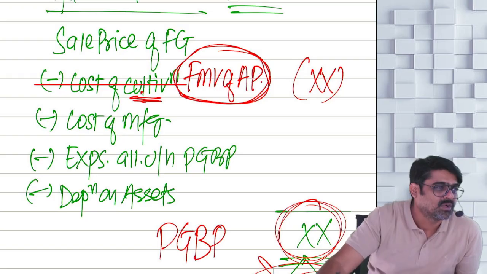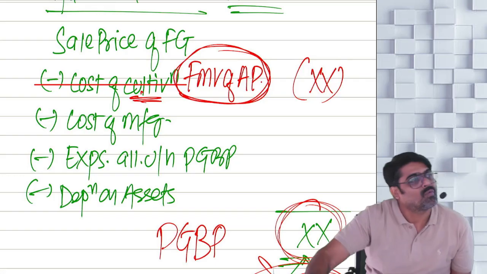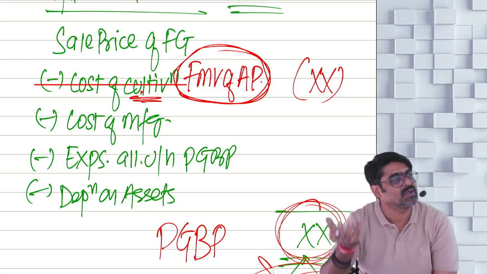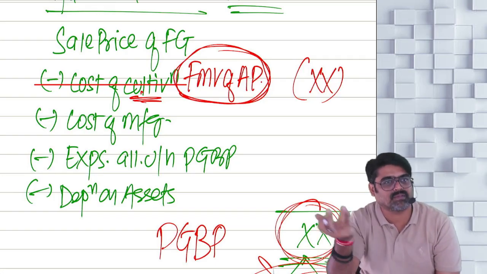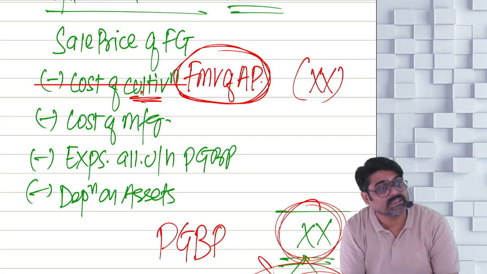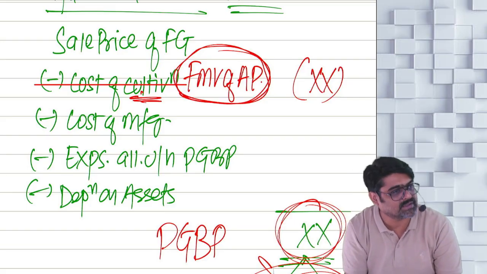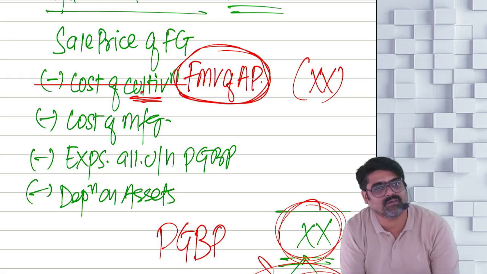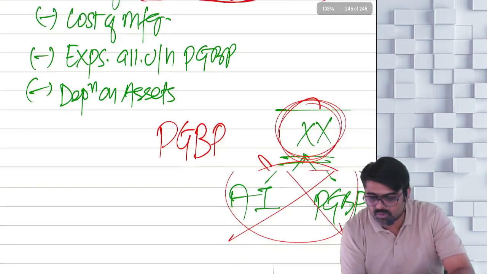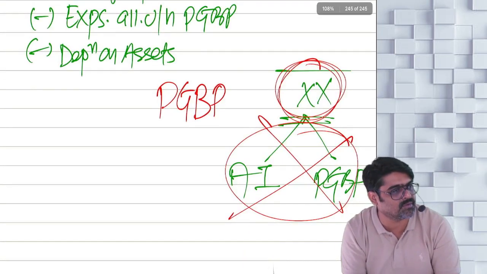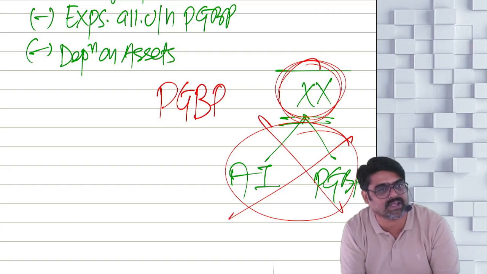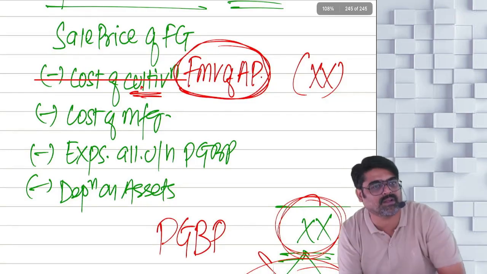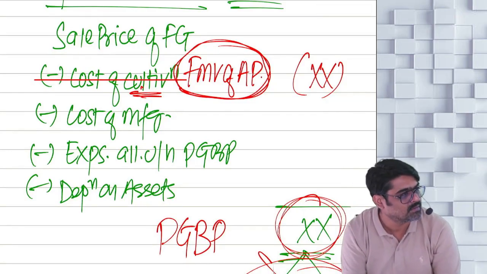So for the items which you are selling, to manufacture that item, whatever agricultural produce was used as a raw material, take the fair market value of that raw material instead of cost of cultivation. Reduce that fair market value. That will take care of your cultivation cost and your cultivation related profits also. No need to split the final profit. Entire profit will be your PGBP income, because your cultivation profit, which is exempt under section 10(1), is taken care of the moment you reduce fair market value.